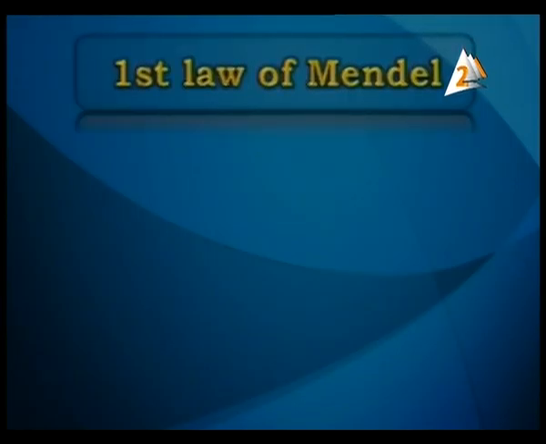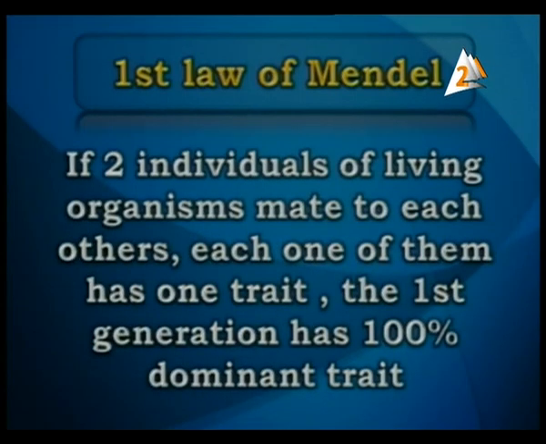So we have another one. Define the first law of Mendel. The first law of Mendel is from unit 3. If two individuals of any living organism mate with each other, and each one of them has one trait, the first generation has 100% dominant trait.